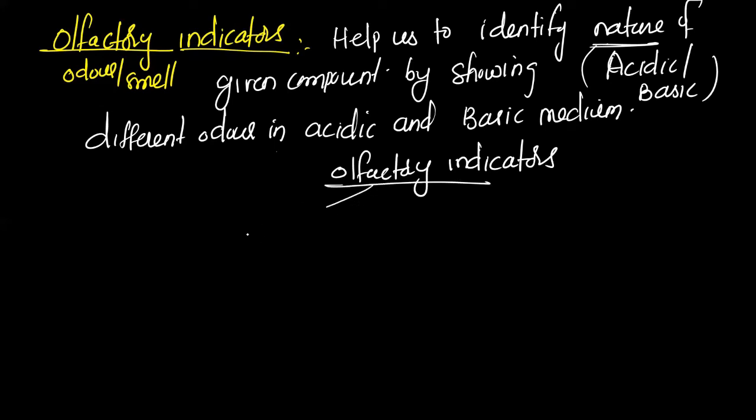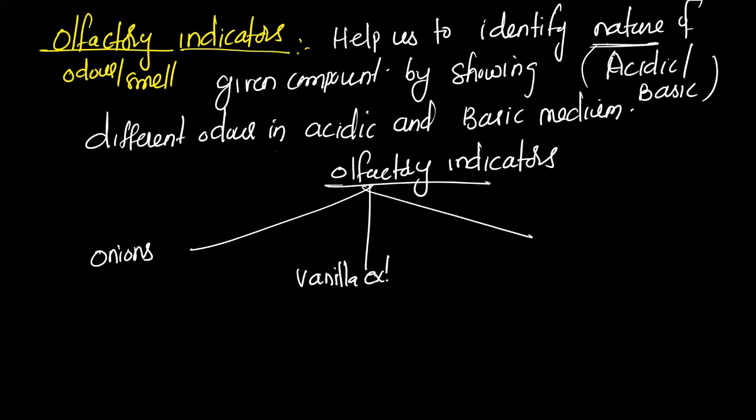Here you have 3 types of olfactory indicators. One is onion, another one is vanilla extract. Ice cream, it is vanilla, right? Same vanilla extract. Another one is clove oil. So all the 3 olfactory indicators retain their characteristic smell in acidic medium, and lose their characteristic smell in basic medium. Very easy to remember.